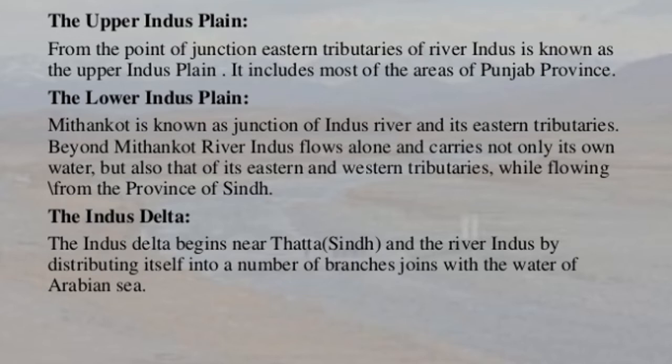So now let's look at the Indus Delta. Indus Delta begins near Thatta, Sindh, and the river Indus, by distributing itself into a number of branches, joins the water of Arabian Sea. तो जब ये जो सारा पानी जाके जब सी में गिरता है उसको हम कहते हैं इंडस डेल्टा. तो it also lies in the Sindh and Thatta से वहाँ से शुरू होता है.